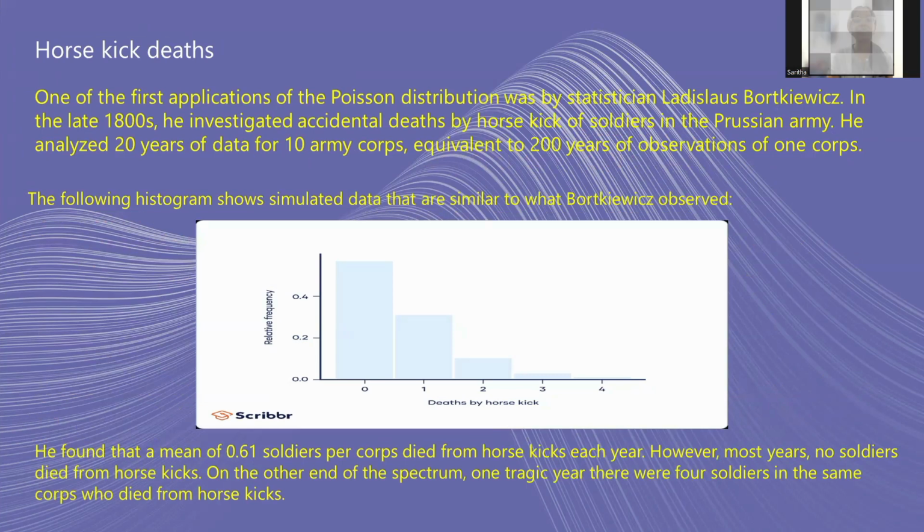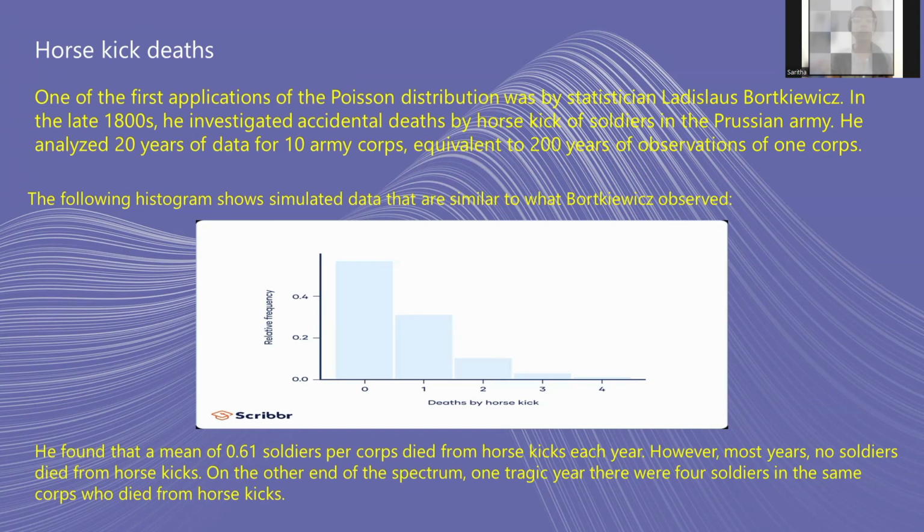One of the first applications of the Poisson distribution was by statistician Ladislaus Bortkiewicz. In the late 1800s, he investigated accidental deaths by horse kick of soldiers in the Prussian army. He analyzed 20 years of data for 10 army corps, equivalent to 200 years of observation of one corps.